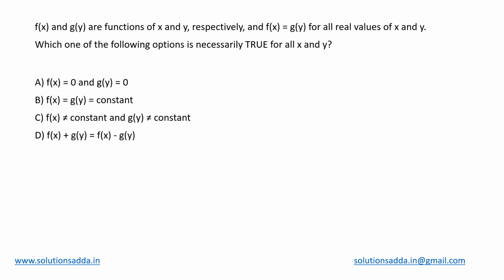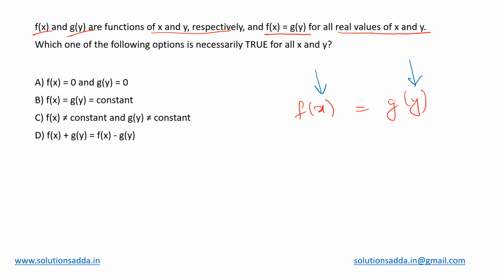In this question, we have two functions, f of x and g of y, in terms of x and y respectively, such that f of x is equal to g of y for all the real values of x and y. What does it imply? That whatever the value of x I randomly select from the set of real numbers and put over here, similarly, whatever the random value of y we put over here, both the functions will always give the same